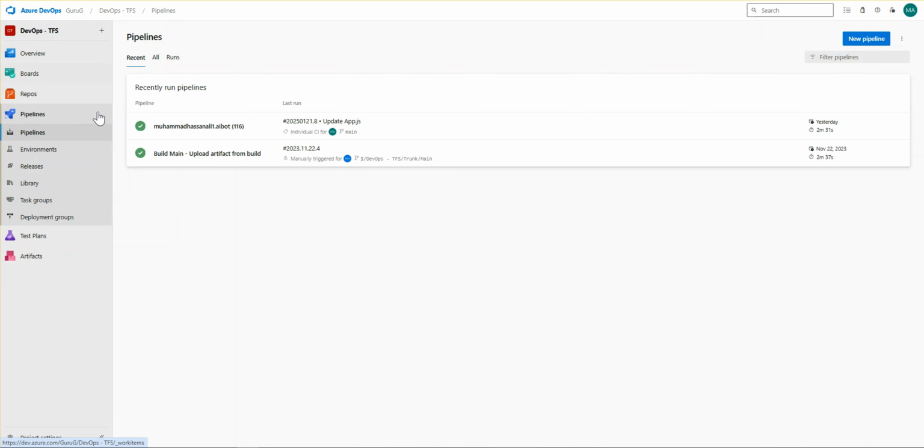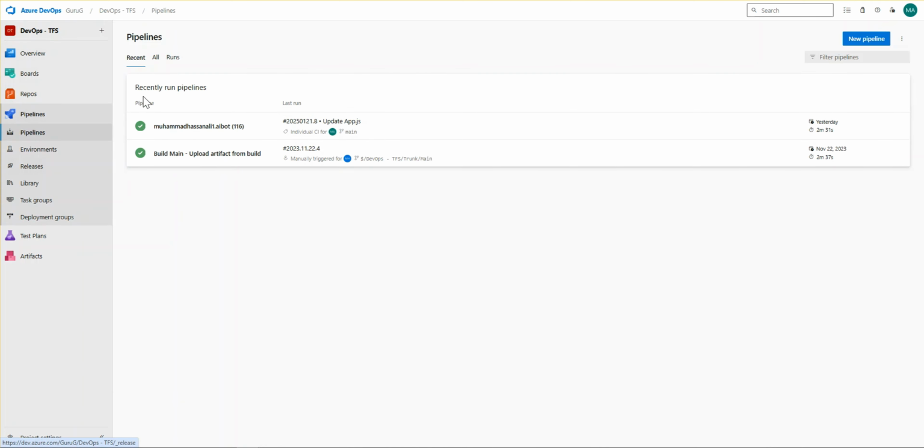I have created a project here, and then you have to go to your pipeline segment. One more thing I want to add here is that you can get your code on the repos of Azure DevOps also, if you wanted to. But here we are going to connect our GitHub account directly on the pipeline, so we don't want to deploy our code to the repos also.